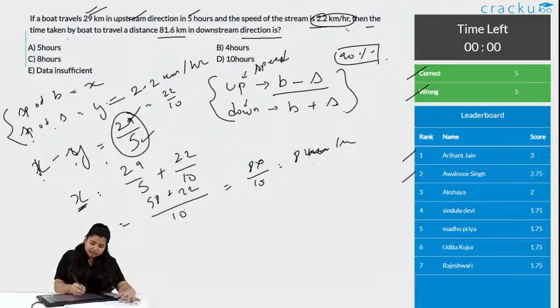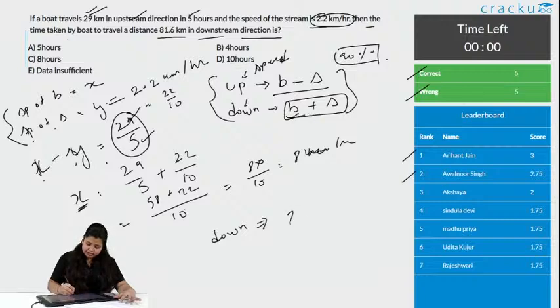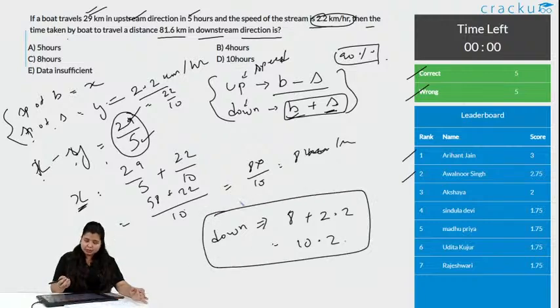Now it is asking for the downstream. So what is downstream? It is b plus s, where b is the speed of the boat, which we got as 8, and s is the speed of the stream, 2.2. So it is 10.2 km per hour.